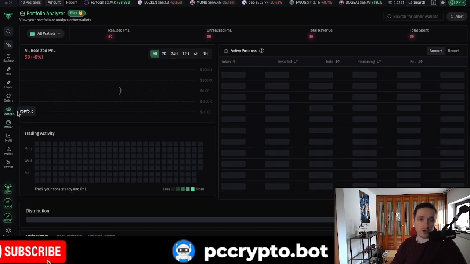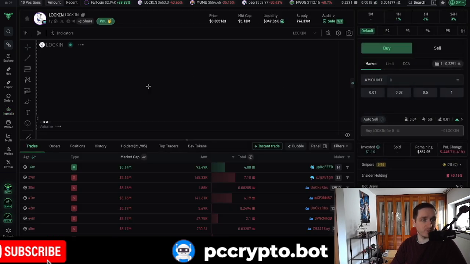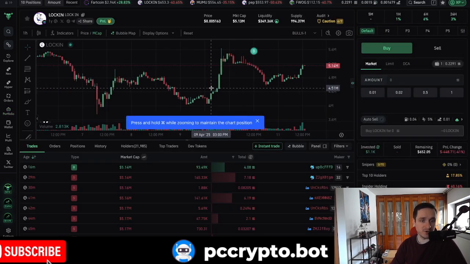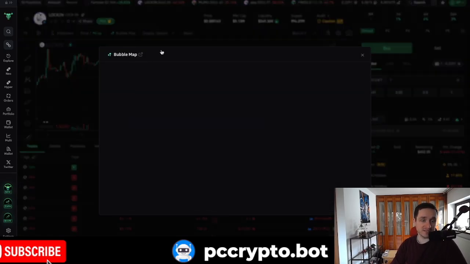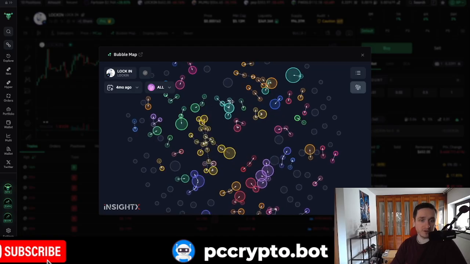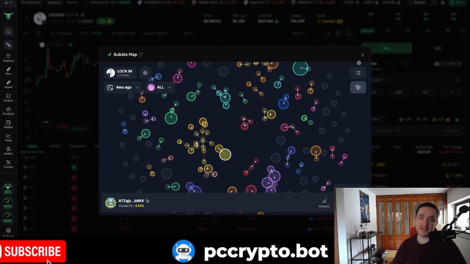So if, for example, we go with my portfolio, something like Lock-in, one of my favorite meme coins, currently super down. You can see my buys here, but you can also see a bunch of other stuff like Bubblemaps, how different holders are connected, whether it's a good distribution or not.